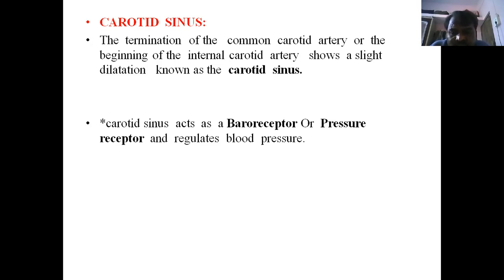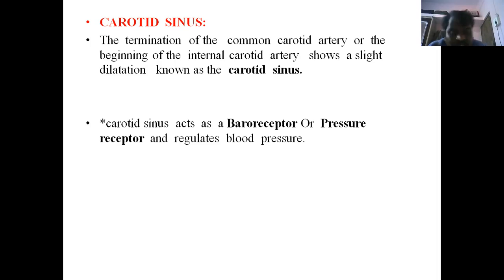The carotid sinus is important. It acts like a baroreceptor or pressure receptor, and it regulates the blood pressure. When the blood is pumped forcefully from the arch of aorta into the common carotid, the pressure is decreased when needed, and increased when needed. It acts like a pressure receptor and regulates the blood pressure in the common carotid.